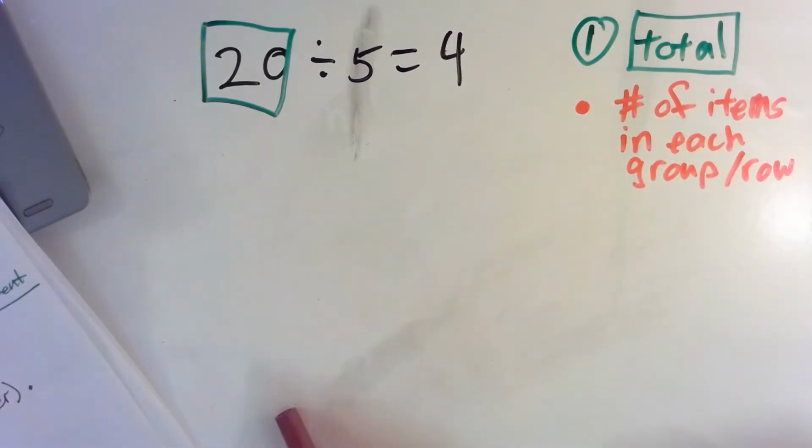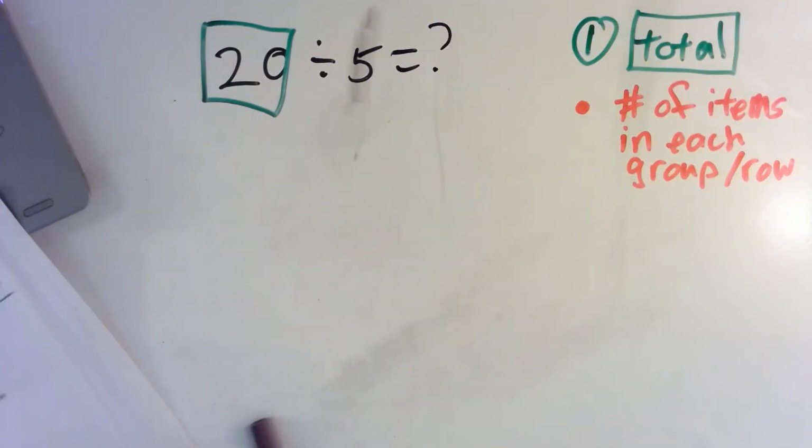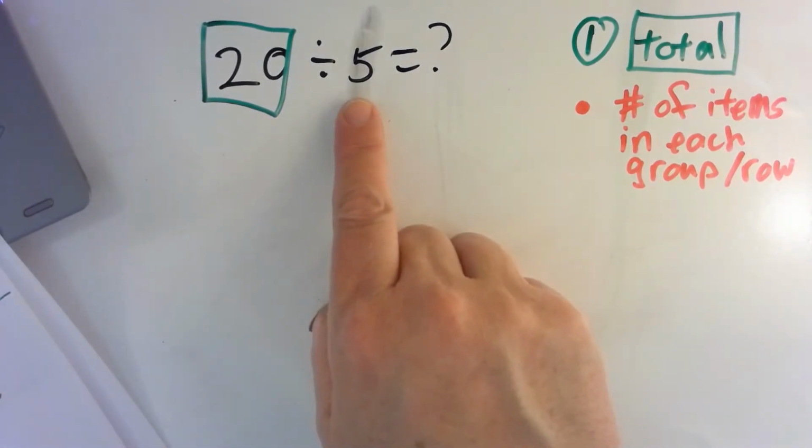Okay, so let's just draw this out really quick. We don't actually know 4 yet. We'll pretend we don't know yet. Put a question mark. Okay, all right, so we know we have 20 and we know we have 5 teams.